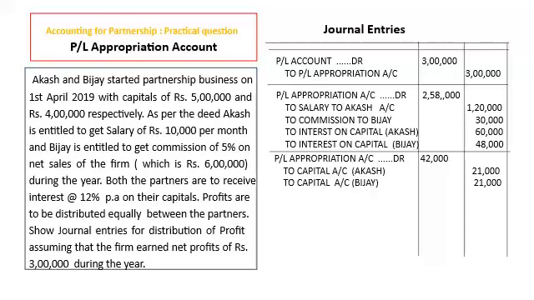Next, to find out the balance, 3 lakh minus 2,58,000 equals 42,000. That is the divisible profit. Now, as per the question, divisible profit is to be distributed equally. So, to distribute it, journal will be PL appropriation account debit 42,000 to capital account Akash and to capital account Vijay. So 21,000 each will get.